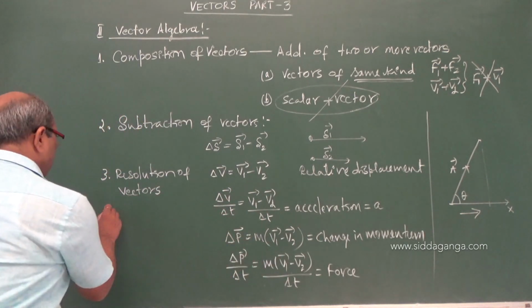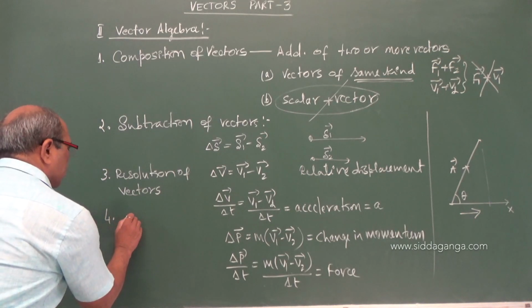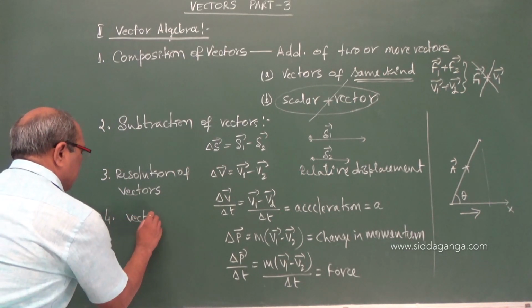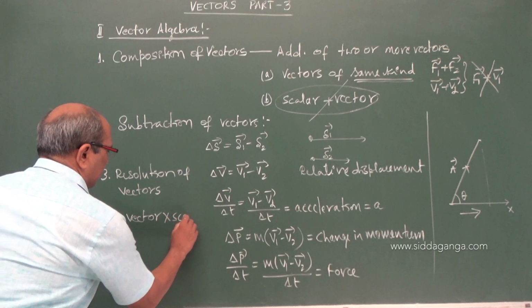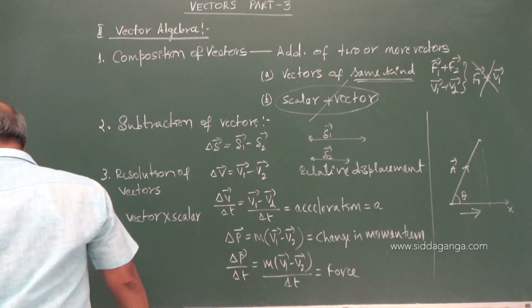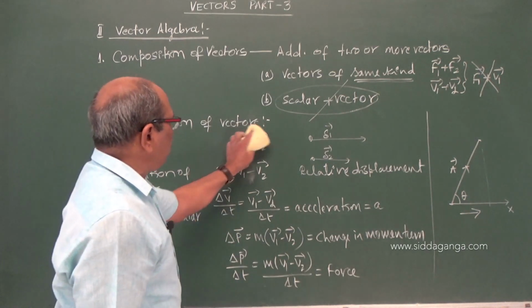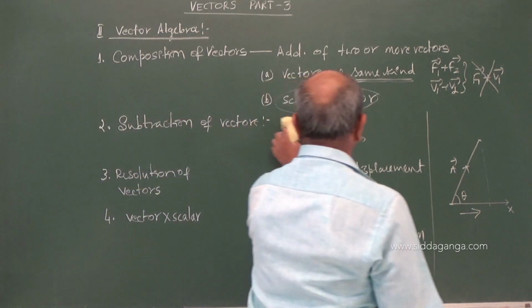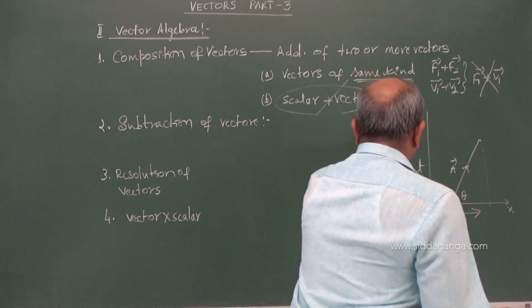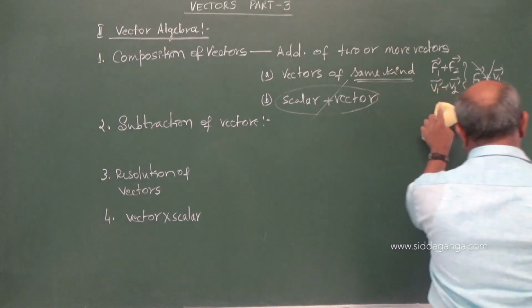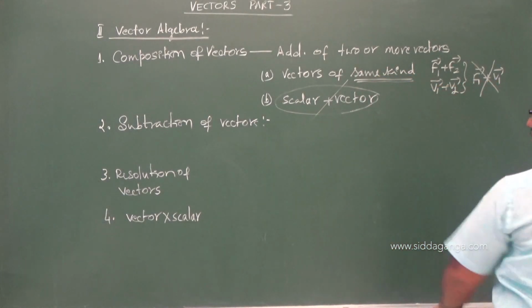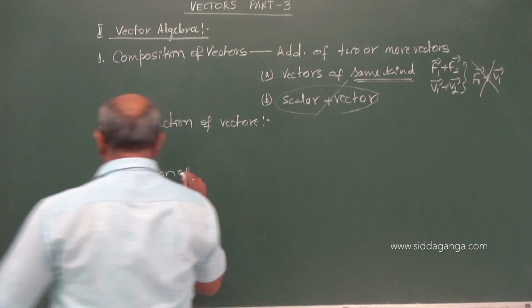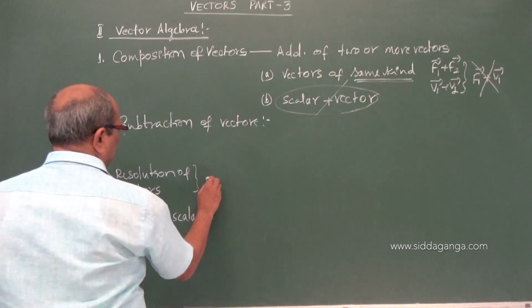Coming to the fourth one, vector multiplying with a scalar. Addition of a scalar with a vector is not possible. Again, I am saying the resolution of a vector applies only to vectors.